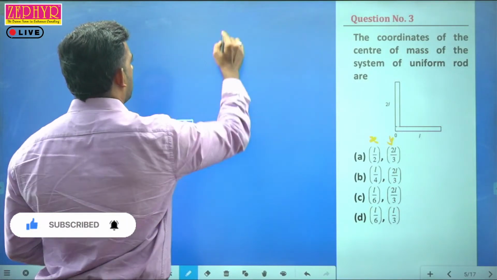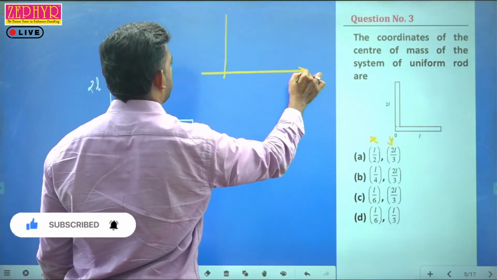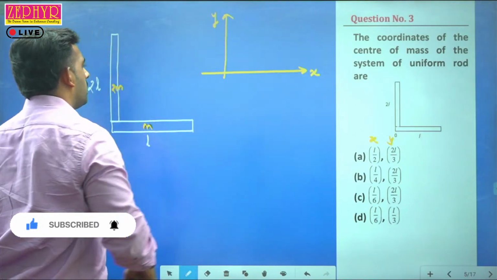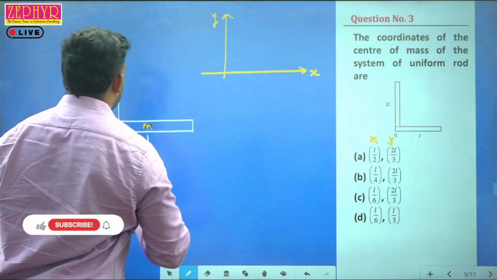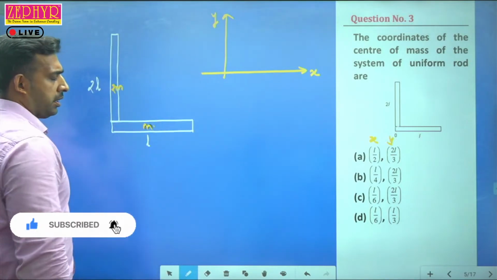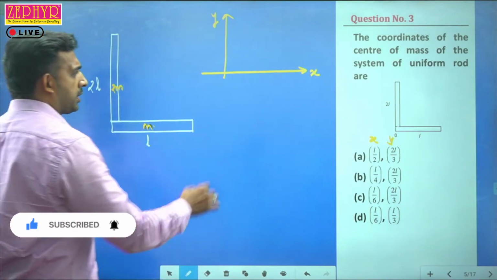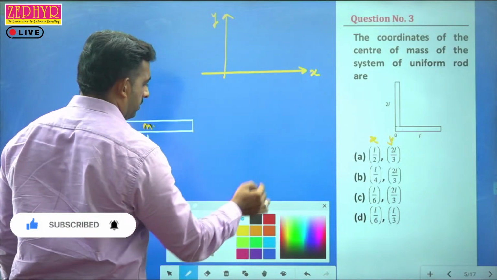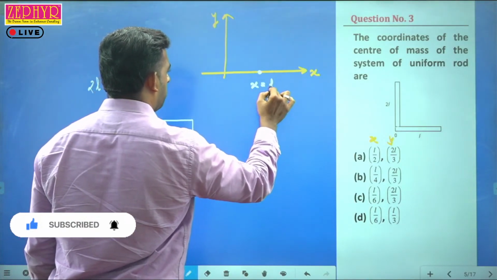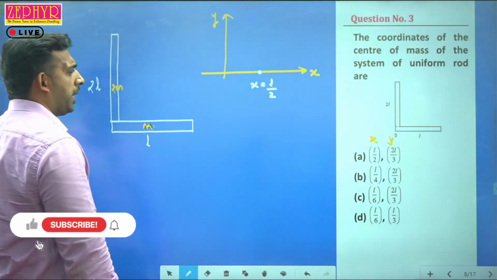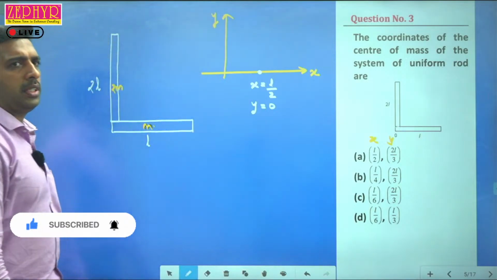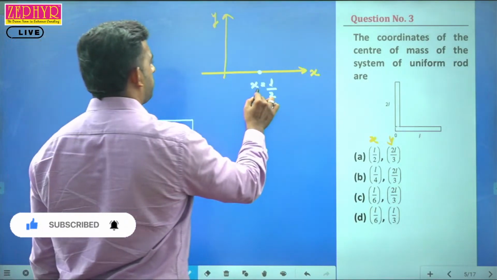We'll draw the coordinate system like this: x-axis and this is y-axis. Along the x-axis, since it's a uniform road, the center of mass will be exactly at the geometric center. In the first case, it will be at a distance x equal to L by 2. The y coordinate for that will be equal to 0. Understood? This is x1, y1.